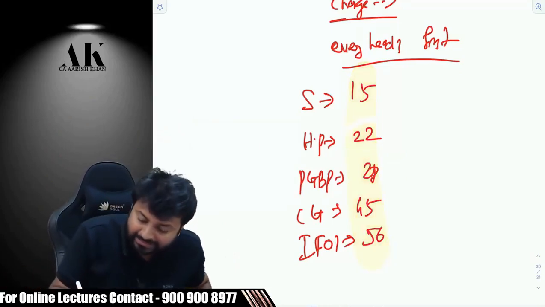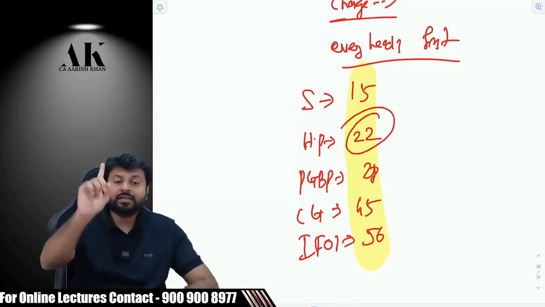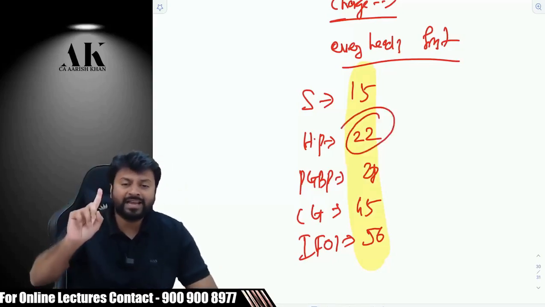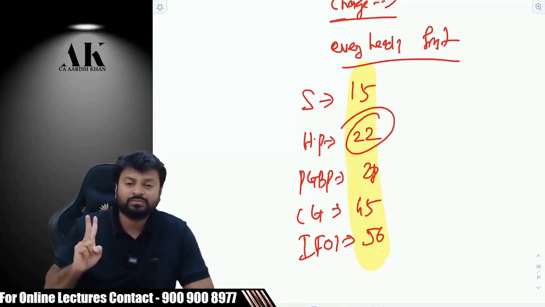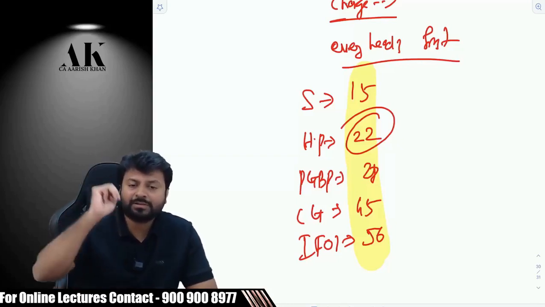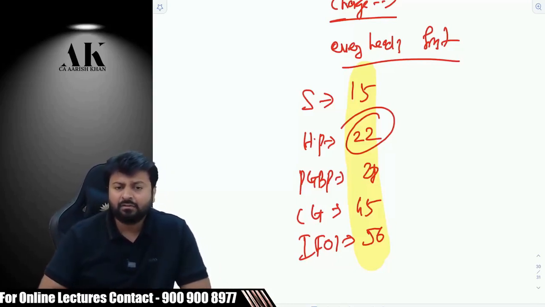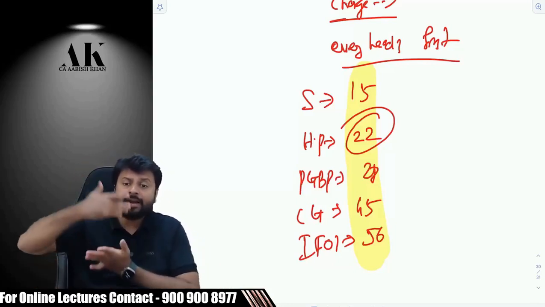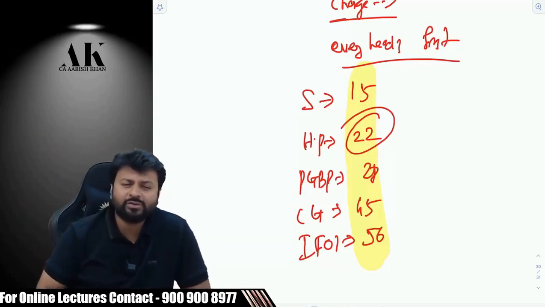Like house property. You might have done it in CA Inter. House property, what does it say? First section: the assessee should be the owner of the building. Yes? The building should be land or appurtenant thereto. Right? And it should not be used for the purpose of business and profession. Then you will come under the head house property. What about salary? There has to be an employer and employee relationship. Then it is covered under what? Income from salary. Are you clear?